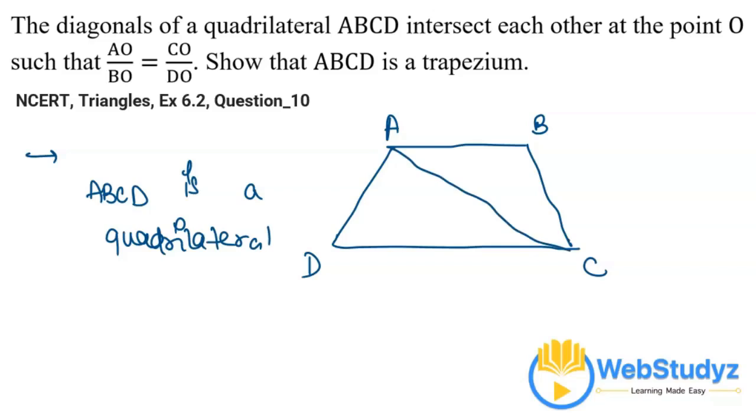Let's say this is the diagonal AC and this is the diagonal BD, and these two lines intersect at O. We are also given that AO divided by BO is equal to CO divided by DO.